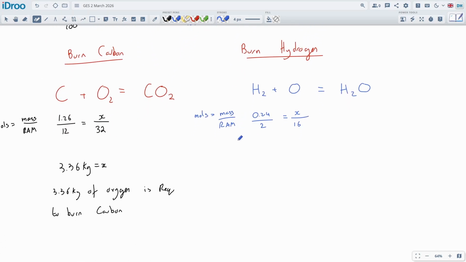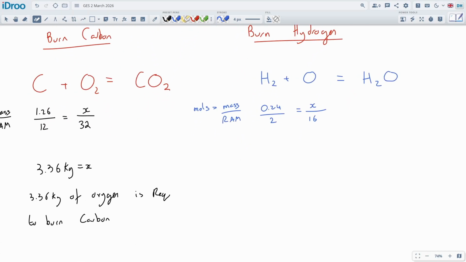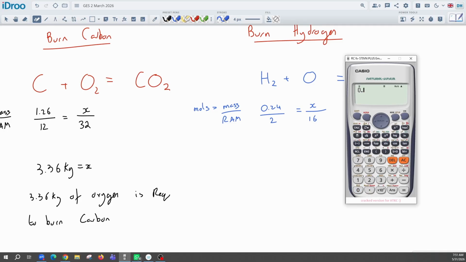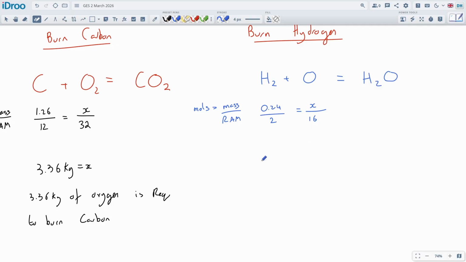And we're going to calculate this guy. So let's go ahead and calculate it. We'll divide the 0.24 by 2. And then we'll times it by the 16. We should get our answer on that. We now got 1.92. So we got 1.92 kilograms, and this is equal to X, we just calculated here. So we need 1.92 kilograms of oxygen is required to burn the hydrogen.